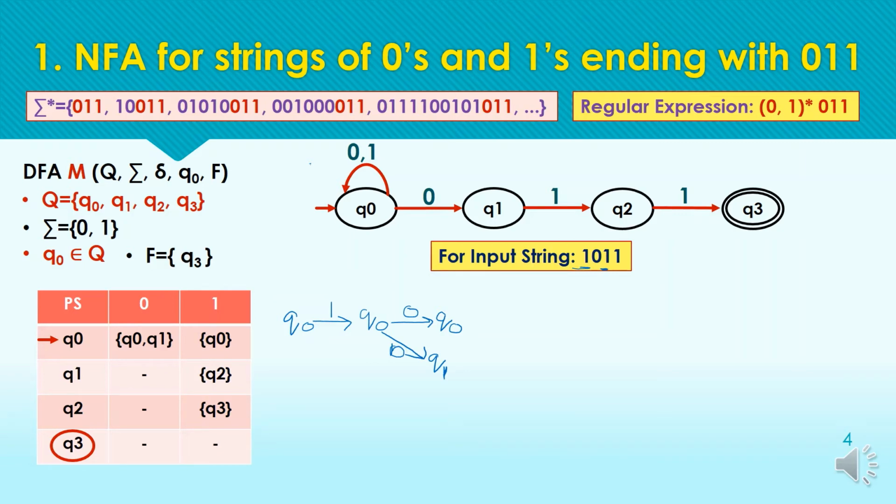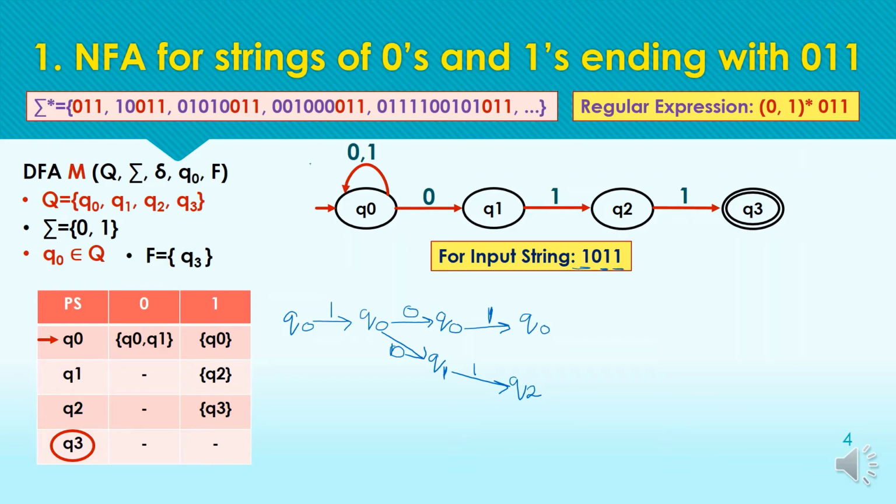So starting from Q0 for the next symbol 1, the third symbol, we are moving to Q0 itself, and from Q1 for the input symbol 1 we are moving to the state Q2.